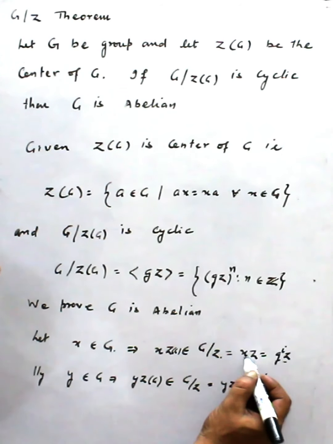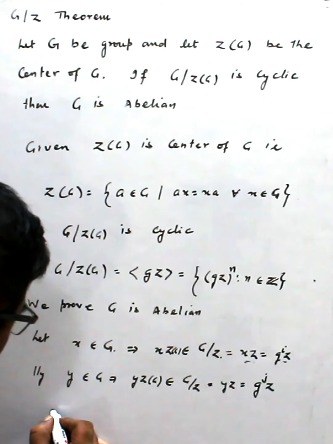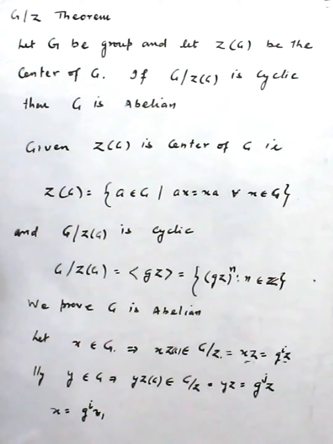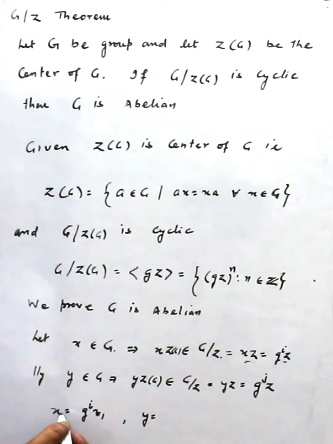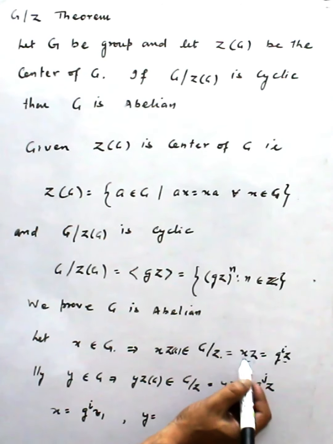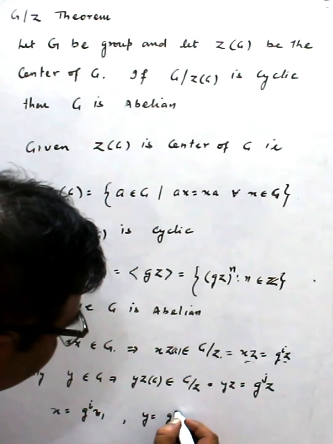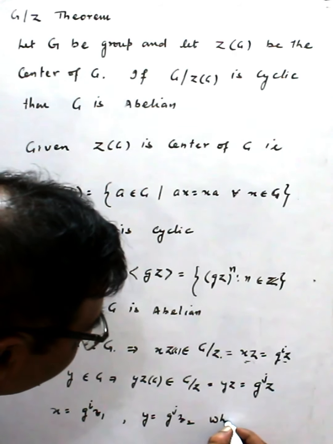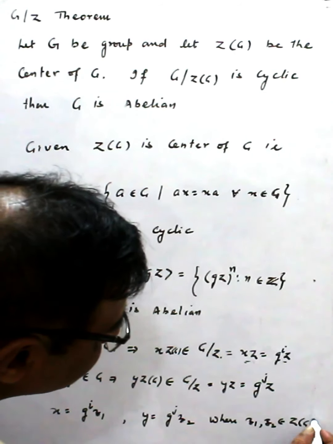That x is equal to g^i z1, suppose, because Z contains the identity, so if we consider the identity, that is xe. Similarly y becomes g^j z2, where z1 and z2 belong to Z(G).